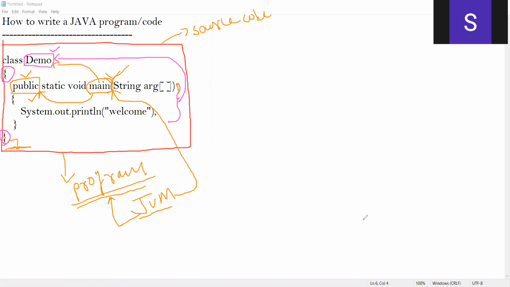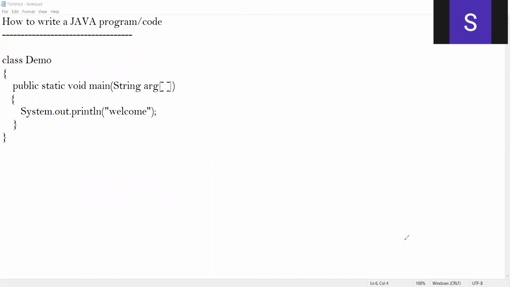I don't know, students, did you get it? Understood? No? Oh, it's quite simple.